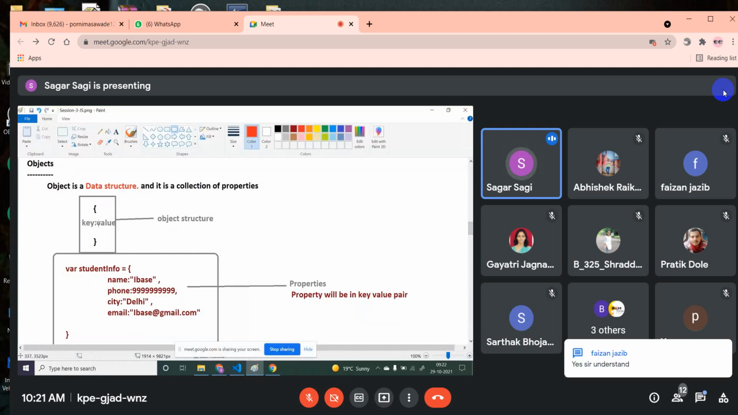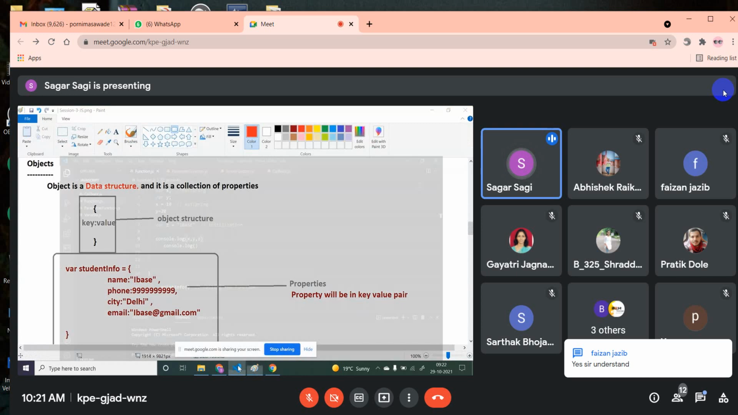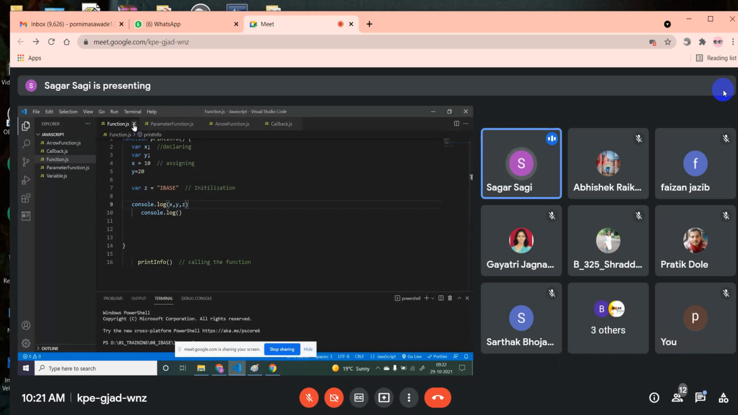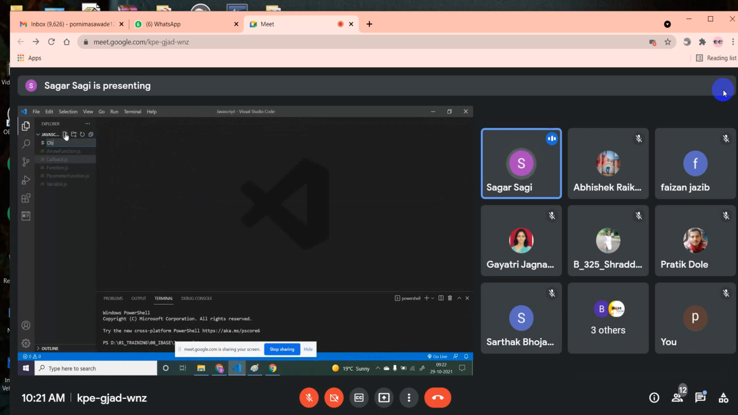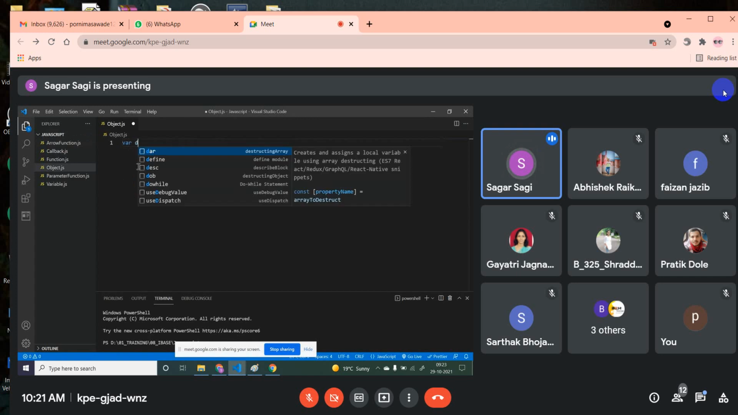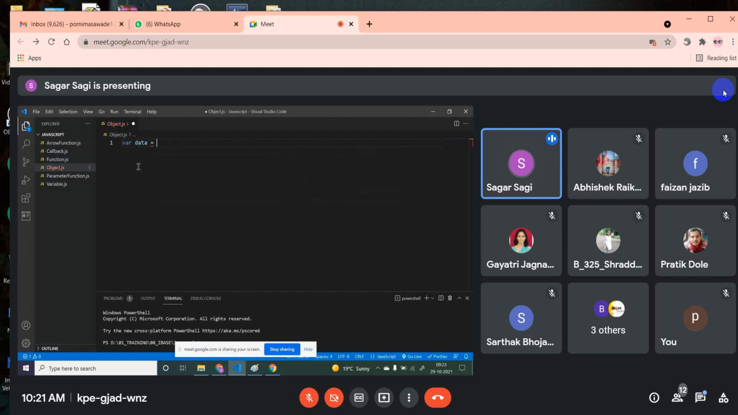Now let's create this object in our programs. So I'm just going to our code. Now these are our files which we have created yesterday. So I'm just removing all this. Now here I want to create one JavaScript file. So I'm just saying object.js. That's it. Now here I want to create one object, where give one name for that object, whatever name you want to give. I'm giving data equals to, create object structure. How will the object structure be? Open curly braces, close curly braces. This is your object structure. That's it. Now this is your object structure, nothing but object data structure.